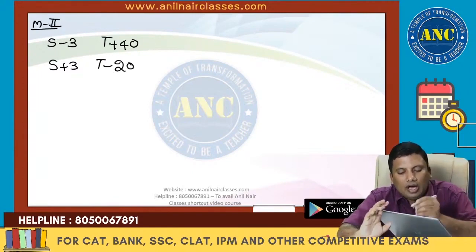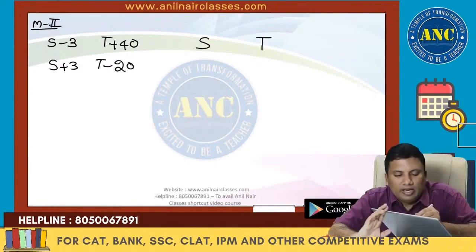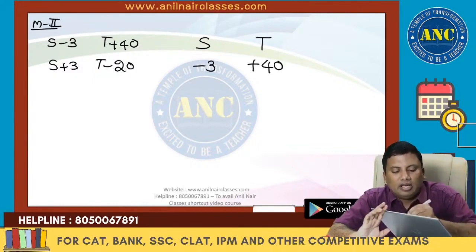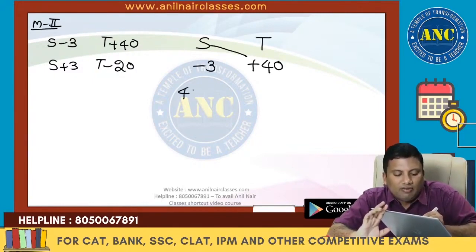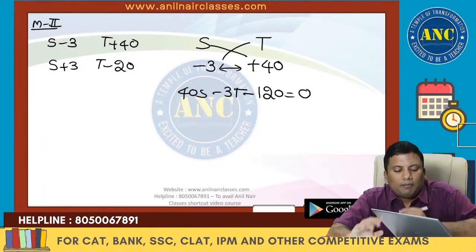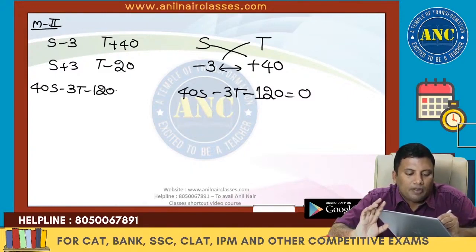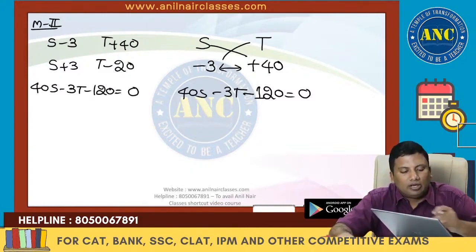Now see here, actual speed is s, actual time period is t. Speed is decreased by 3, time period is increased by 40. Do cross multiplication: 40s, minus 3t, multiply these both, minus 3 into 40 is minus 120, equivalent to 0. 40s minus 3t minus 120 equivalent to 0, this is the first equation we got.